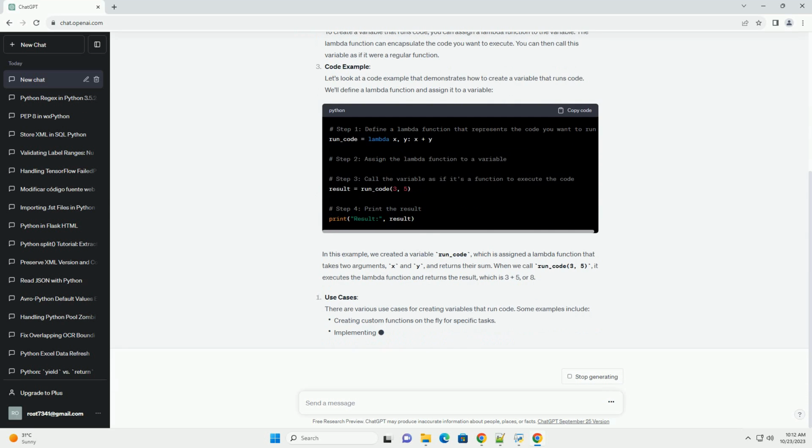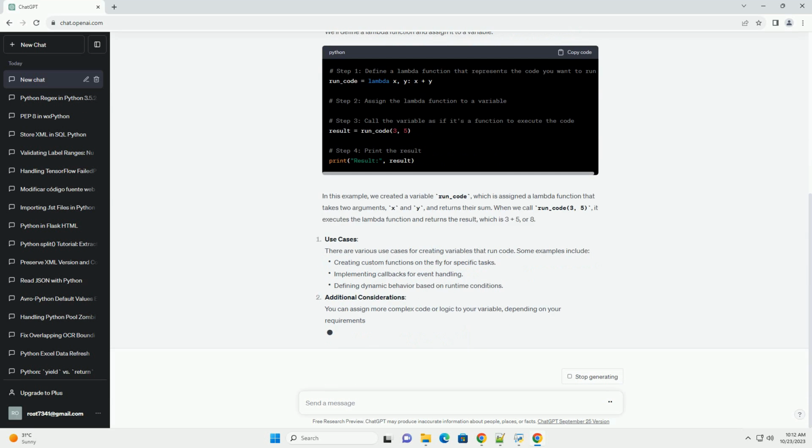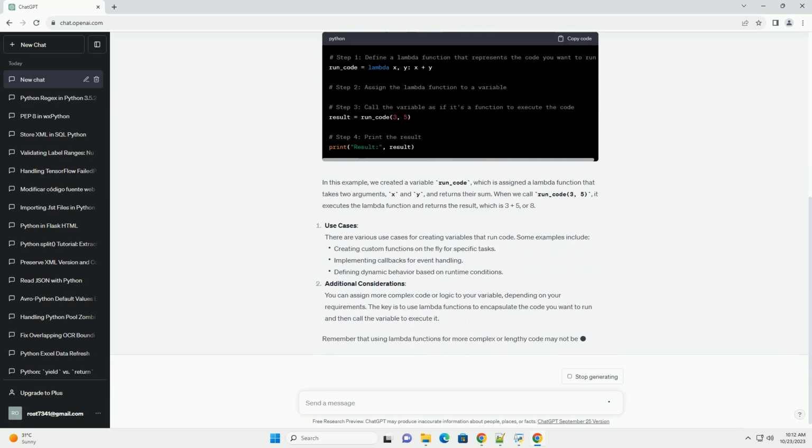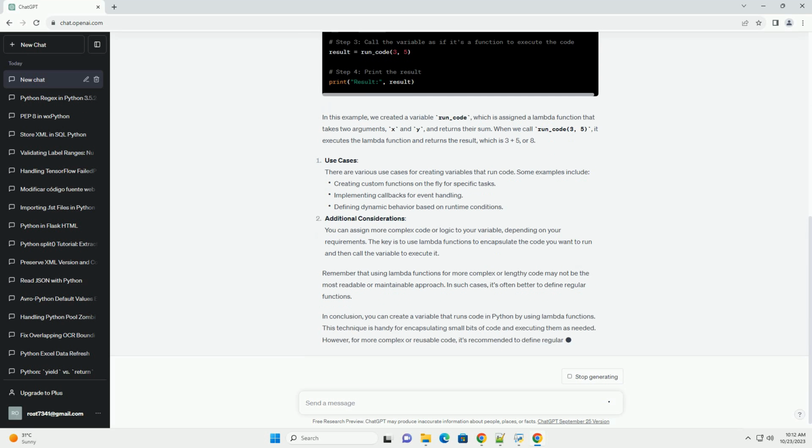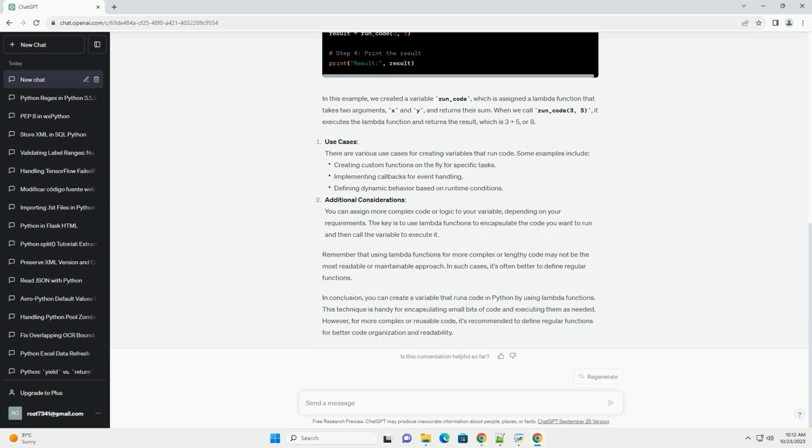Understanding Lambda functions. In Python, you can use Lambda functions to create small, anonymous functions. These functions can be assigned to variables and executed as needed. Lambda functions are especially handy when you want to define simple functions in a concise manner. Creating a variable that runs code.